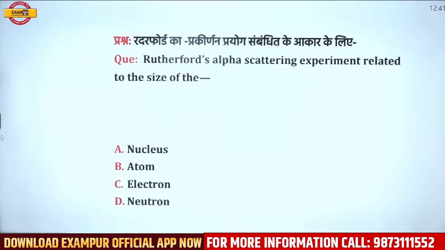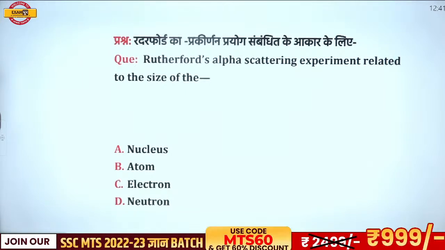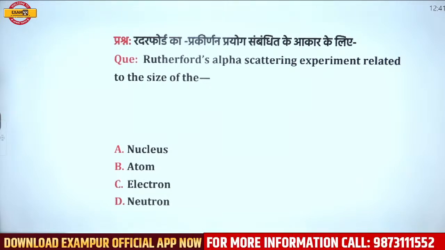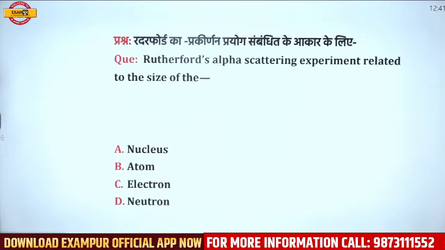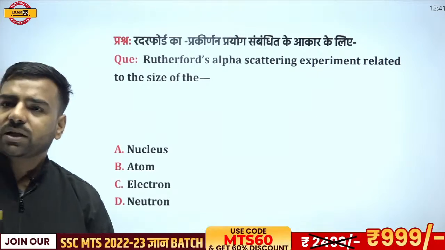Saurav is the first one to answer, so it would be nuclear. Akhilesh is going with C, that is, sir, it would be electron. Siddharam, your answer is left. Udbhav is going with C, electron. And then we have Shantu Datta with option number A.